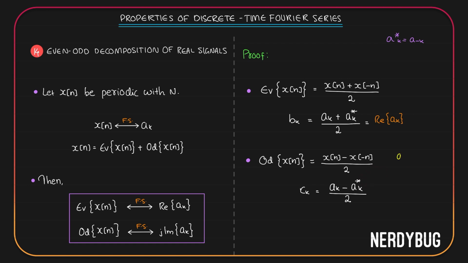Now, assume a k is a plus jb. Then a conjugate of k is a minus jb. So a k minus a conjugate of k will be a and minus a gets cancelled, plus jb minus minus jb becomes plus 2jb. Divided by 2, you simply get jb. So c k is j times imaginary part of a k. This is exactly what we have written over here.